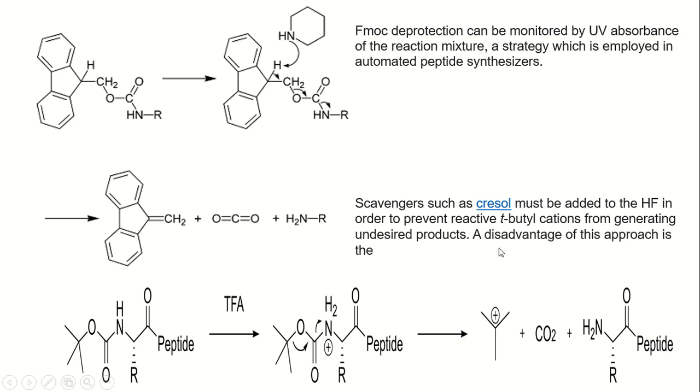The disadvantage of the BOC approach is that during deprotection by using HF as an acid, degradation of the peptide bond also takes place. Therefore, FMOC protection is better than BOC protection.